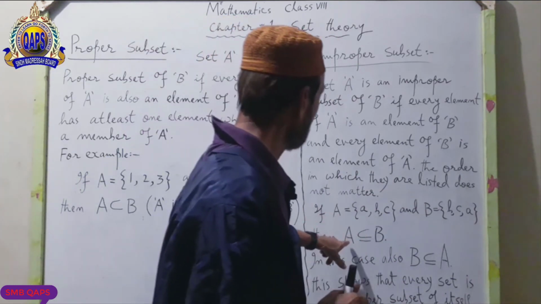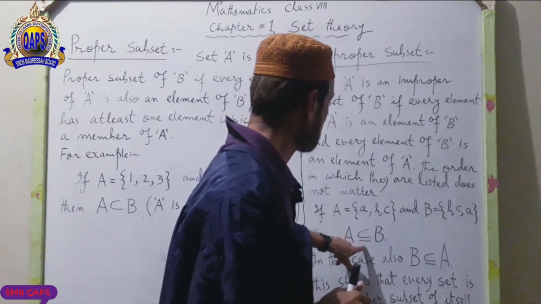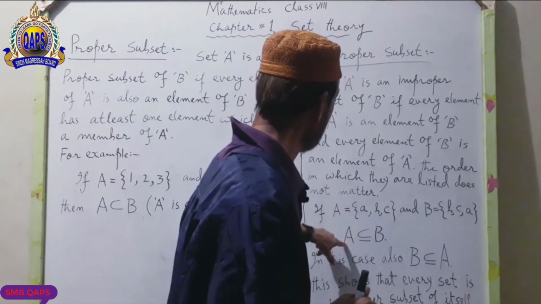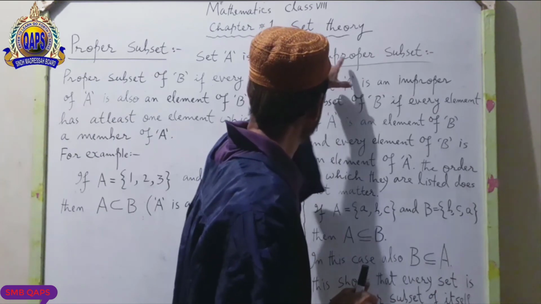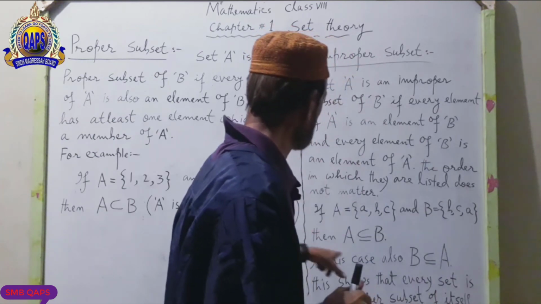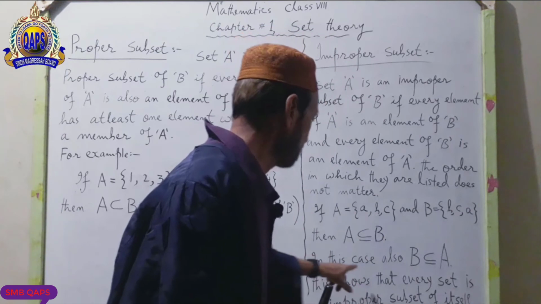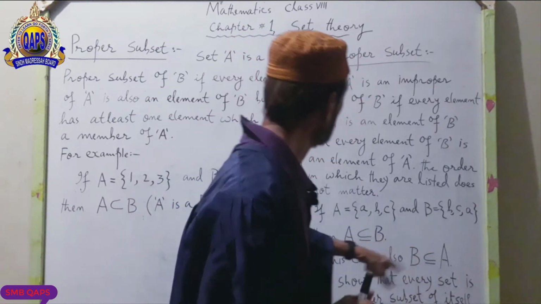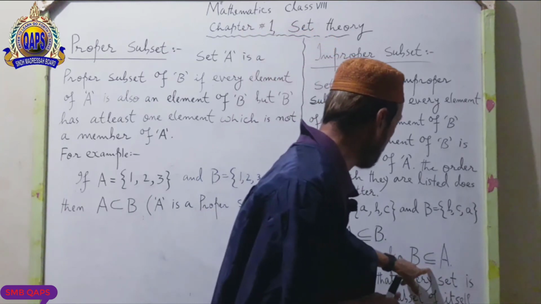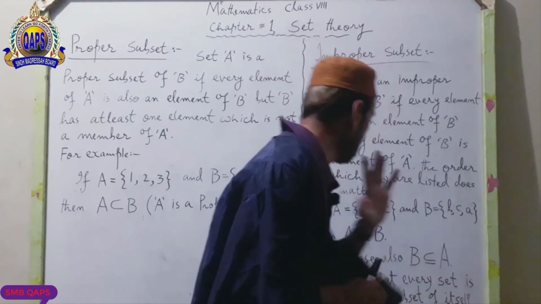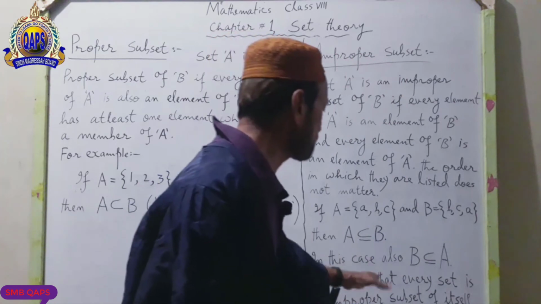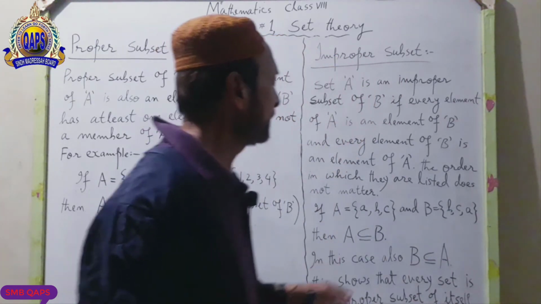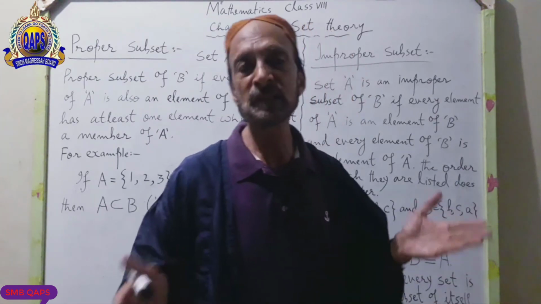Then A is a subset of B, but we will say that A is the improper subset of B. In this case, B is also an improper subset of A. This shows that every set is an improper subset of itself.